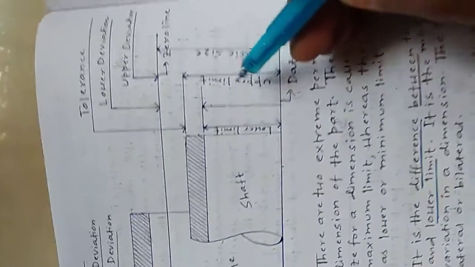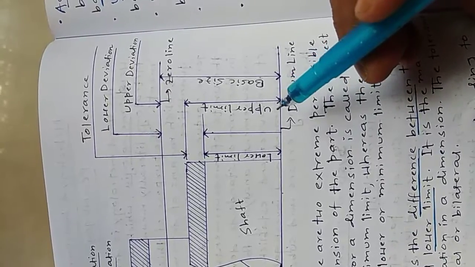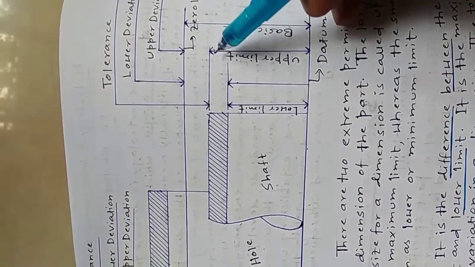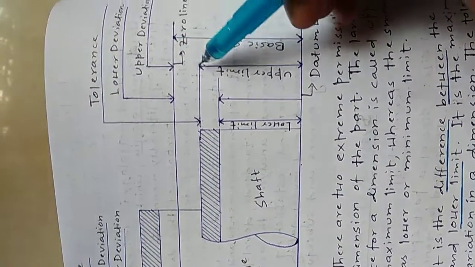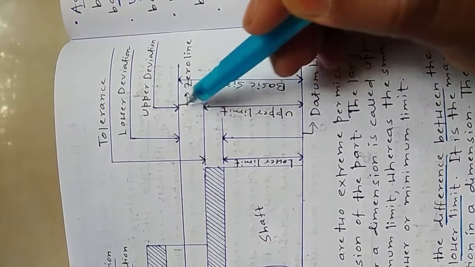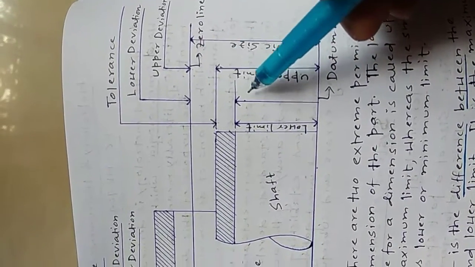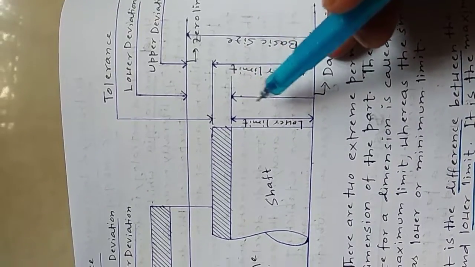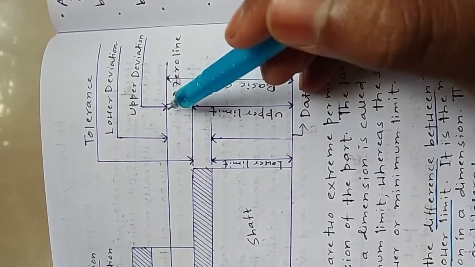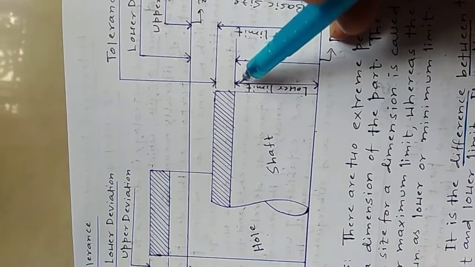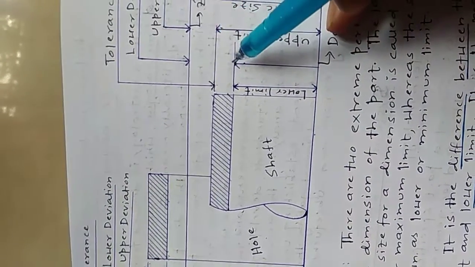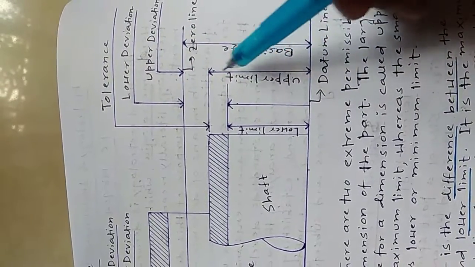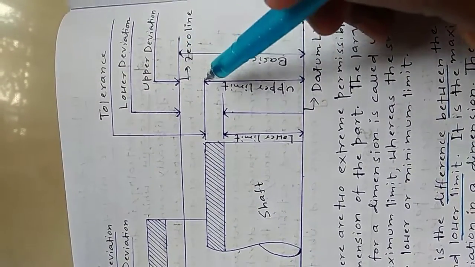Similarly for shaft, what is upper deviation? The algebraic difference between the upper limit and the basic size. So this one is the upper limit and this one is the basic size. This gap is the upper deviation. And what is lower deviation? The algebraic difference between the minimum size and the basic size. This one is the basic size corresponding to the zero line, and the minimum limit, that is the lower limit. So this gap is the lower deviation, and this gap is the upper deviation for shaft.